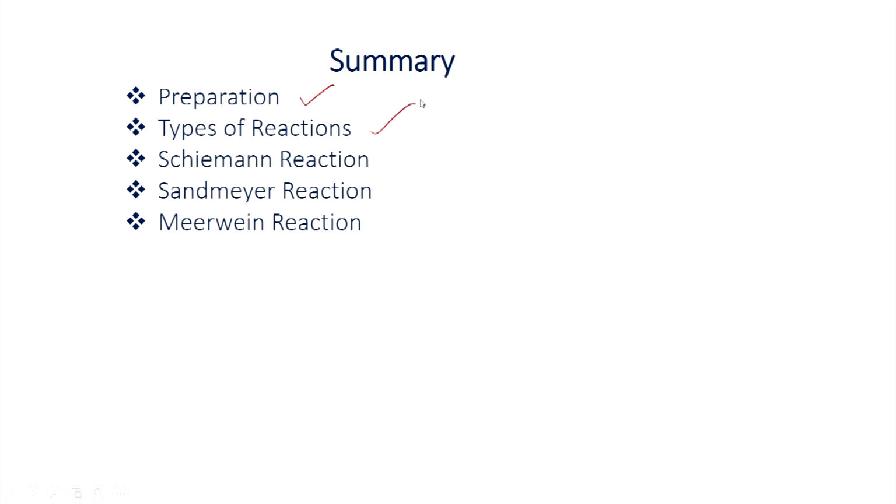Then we have seen the possible types of reactions in the case of diazonium salt. There are 3 types of reactions possible. The first one: if your anion is a weak nucleophile, you can react it with a strong nucleophile like cyanide ion, which can undergo addition reaction with the nitrogen. You will get the addition product as geometrical isomers. We have seen some examples: addition of cyanide ion, hydroxide ion and phenoxide ion. They can readily undergo addition reaction.